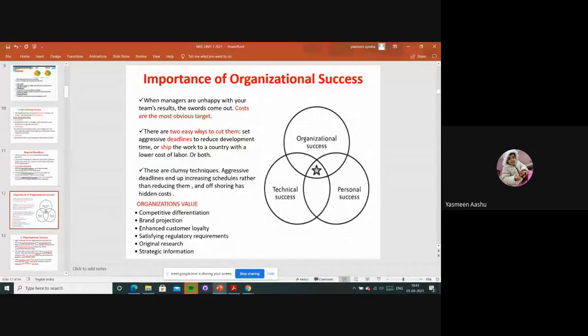For example, we have got a project for our company. The client said you have to complete my project within 1 month. So we have set up the team and distributed the work to all the teams. They are working, but still the work has not been completed, and the deadline is right in front of us.